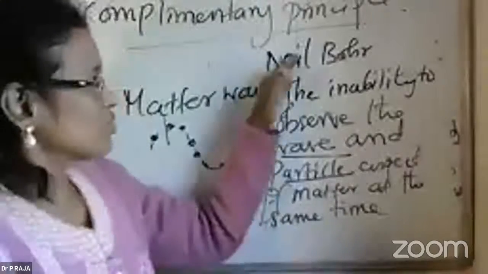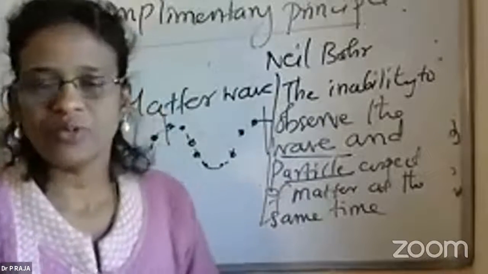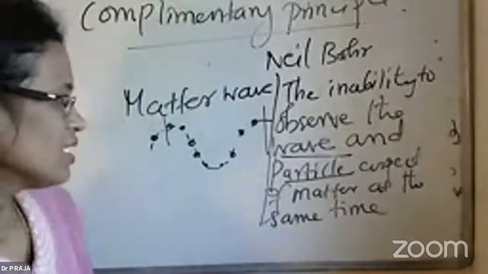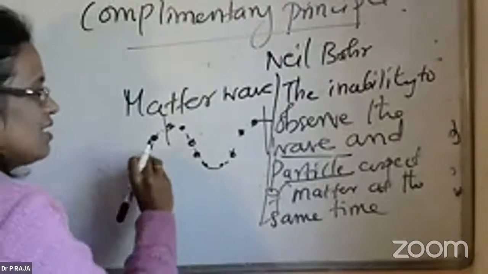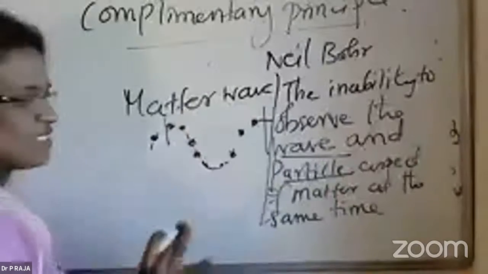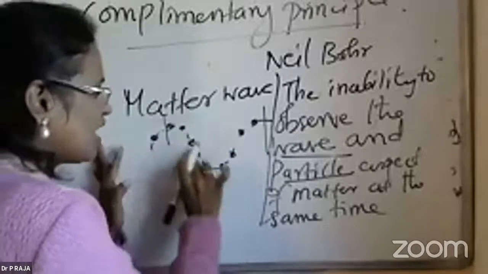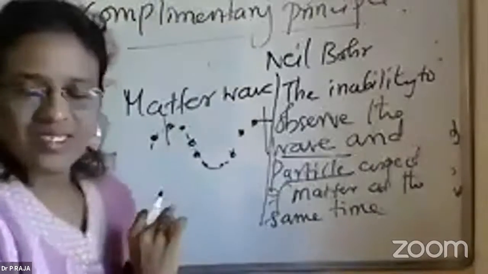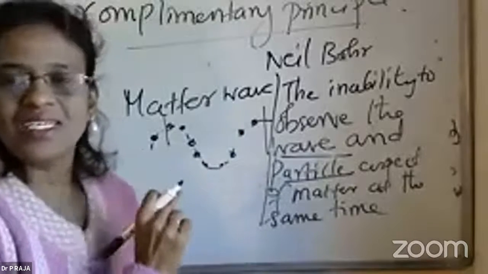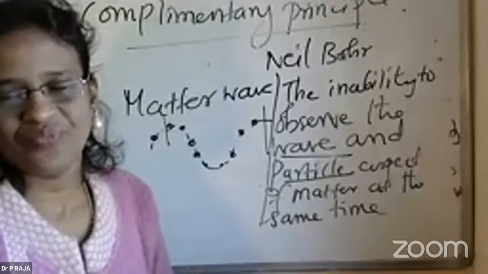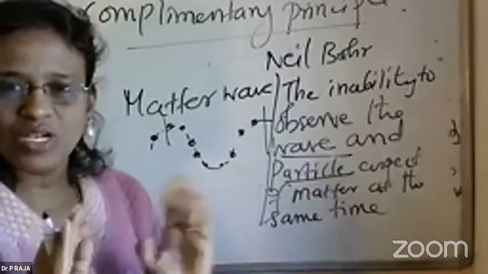Okay, that was a concept introduced by Niels Bohr. That means what he tried to explain is, he said that at the same time, it is difficult to understand the wave as a particle or the particle moving as a wave. Okay, so the dual concept